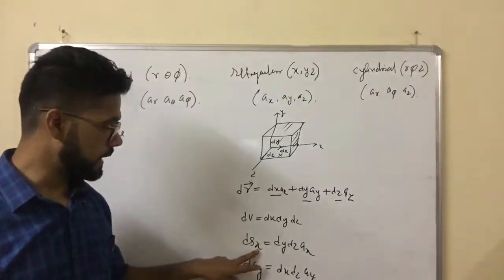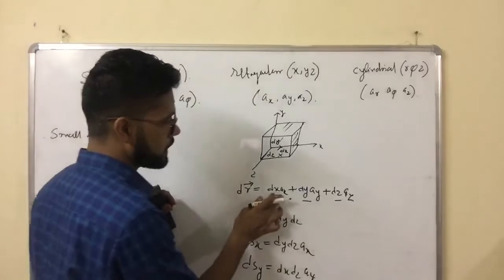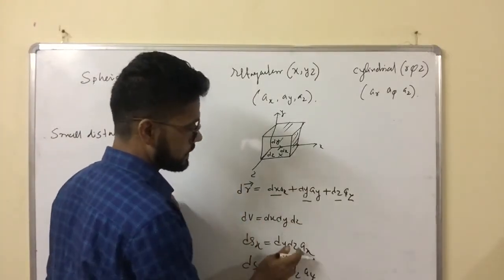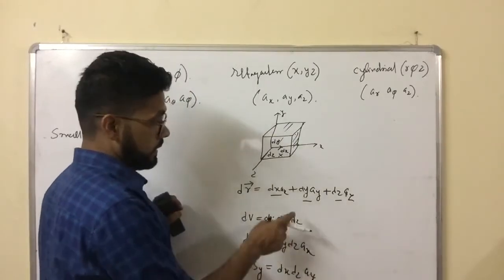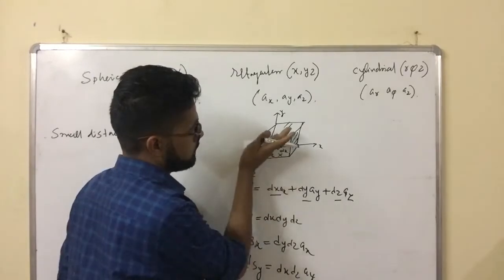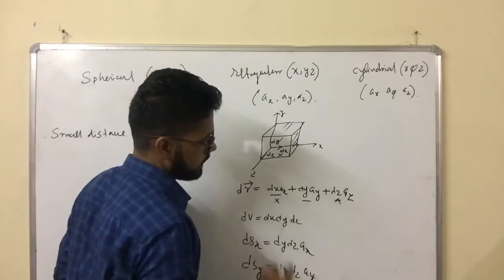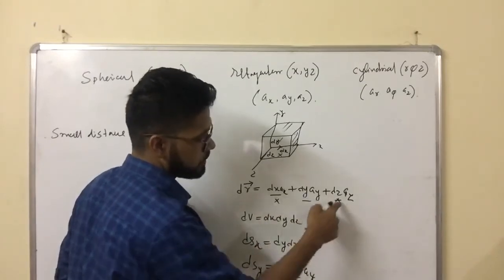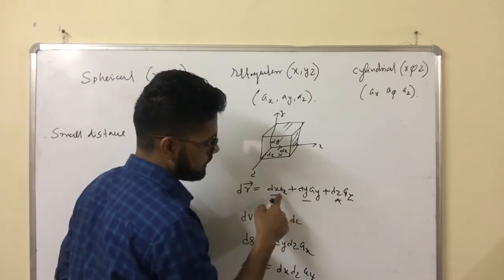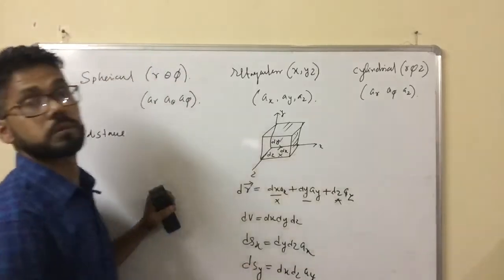Whenever we consider x, there will not be dx, so the rest of the two. Whenever we consider the surface area along this direction, it is the product of this and this, and along the x direction the unit vector will be along x. When you talk about the surface area of the y plane, it is the product of these two parts and the y unit vector. Whenever we consider the surface area along z, it is this part and this part, dx into dy, and the unit vector along the z direction. So this is how you can remember.